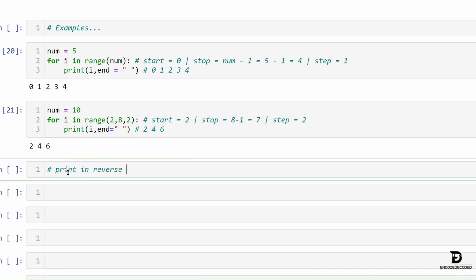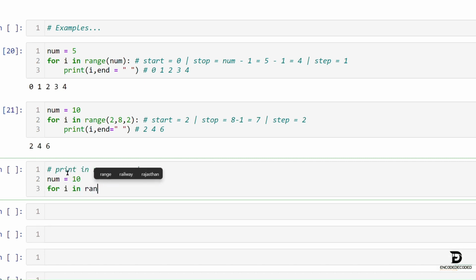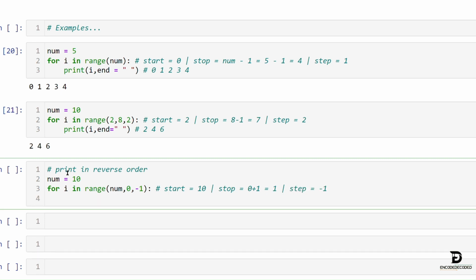Let's print the numbers in reverse order. For that, num equals 10, for i in range of num, 0, minus 1. Here start equals 10 and stop equals 0 plus 1, that is 1. Up to 1 we will print it. And the step value equals minus 1, because here the start value is 10, which is greater than the stop value. So let's print this. Then we will get output as 10, 9, 8 up to 1.